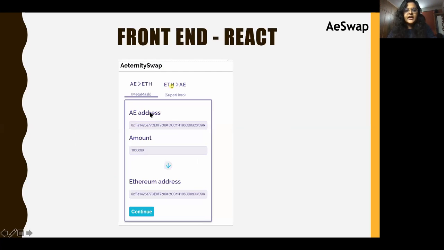The front end that we have used for our product is React. Right now it is very simple: we can enter the AE address and the amount of tokens, and that will be converted into ERC20 and vice versa. We are working on enabling MetaMask, and we would also like to do a Superhero integration going forward.